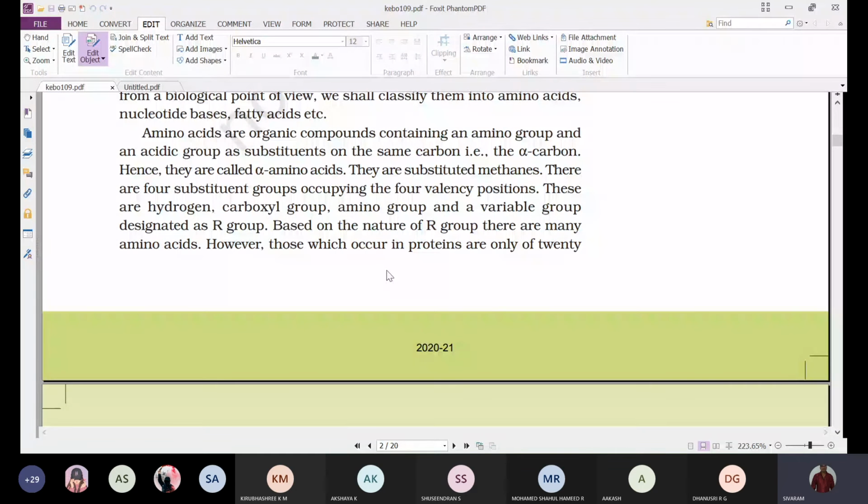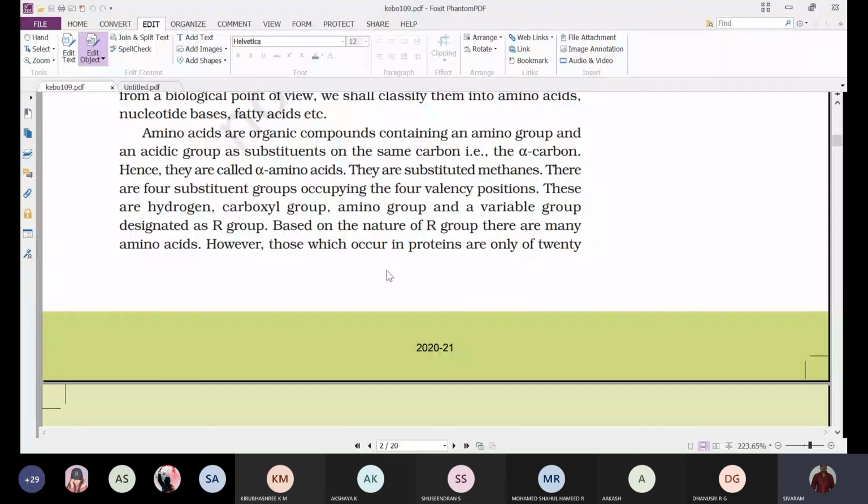We can see here there are 4 substituent groups occupying the 4 valency positions. One is hydrogen, one is the carboxyl group, one is the amino group, and the fourth one is the R group. These 4 substituted groups occupy the 4 valency positions: a hydrogen, carboxylic group, amino group, and a variable group, which we call the R group.